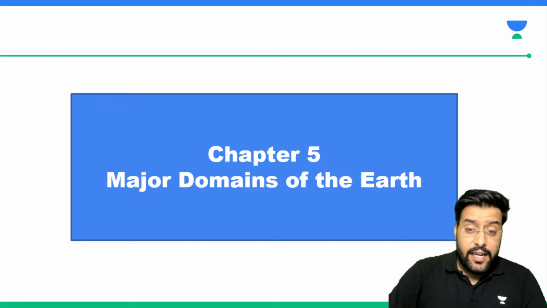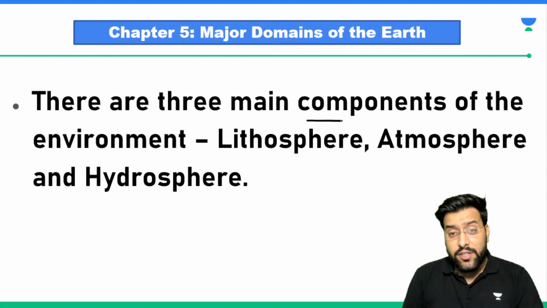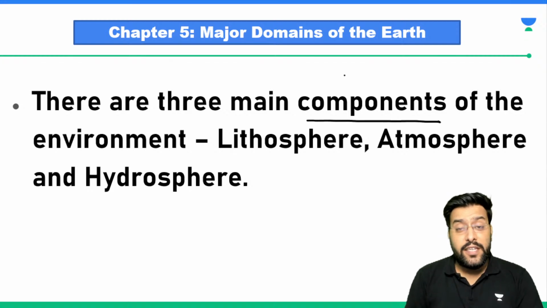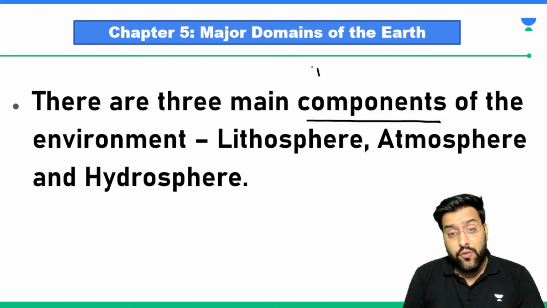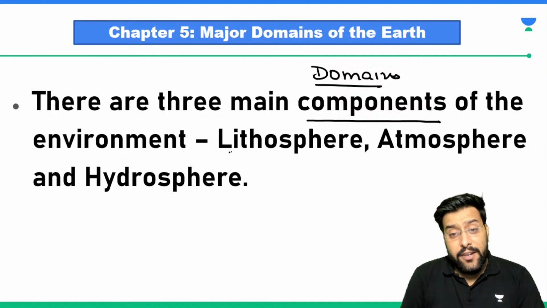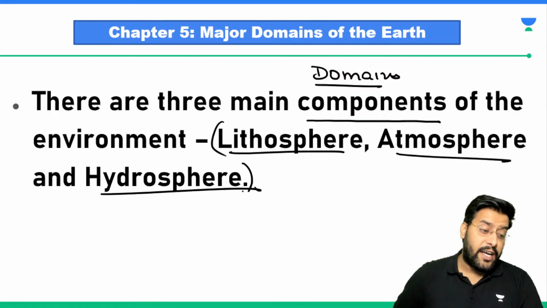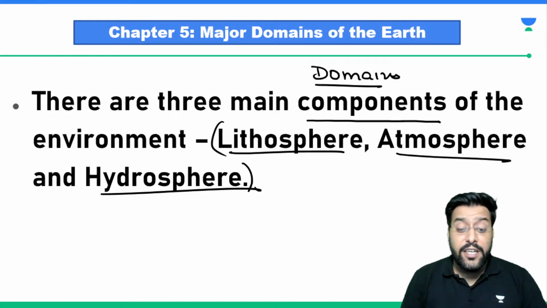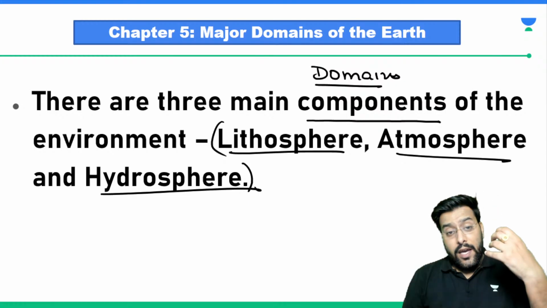So we will be starting with our discussion. Sir, there are 3 main components or 3 main domains of the environment which make life possible on Earth. So what are these main components or domains? We have lithosphere, atmosphere and hydrosphere. So these 3 have their own significance, their own usage.